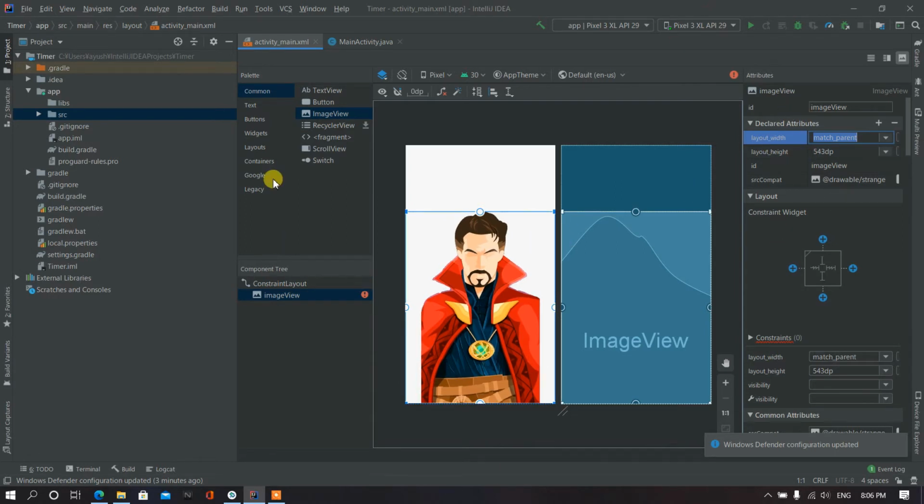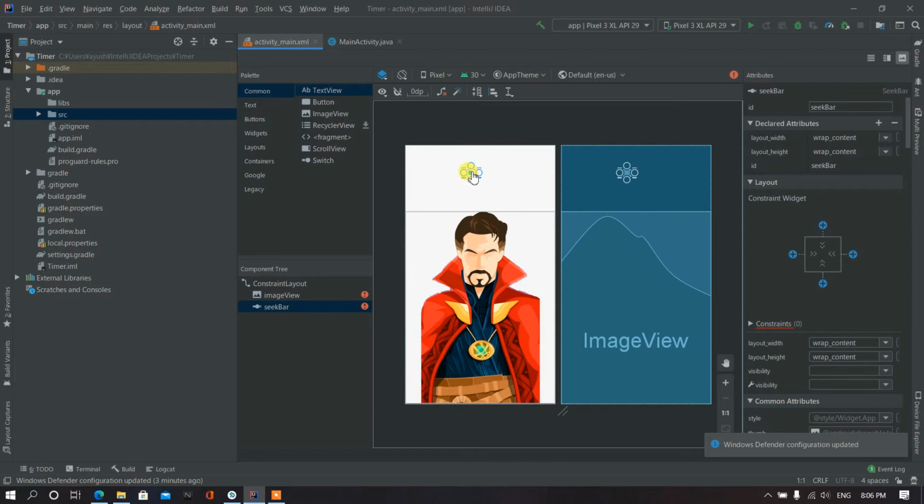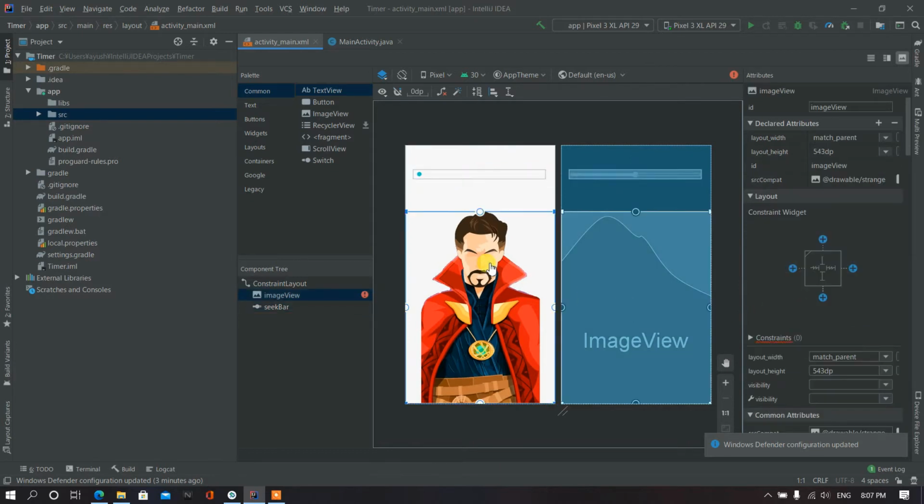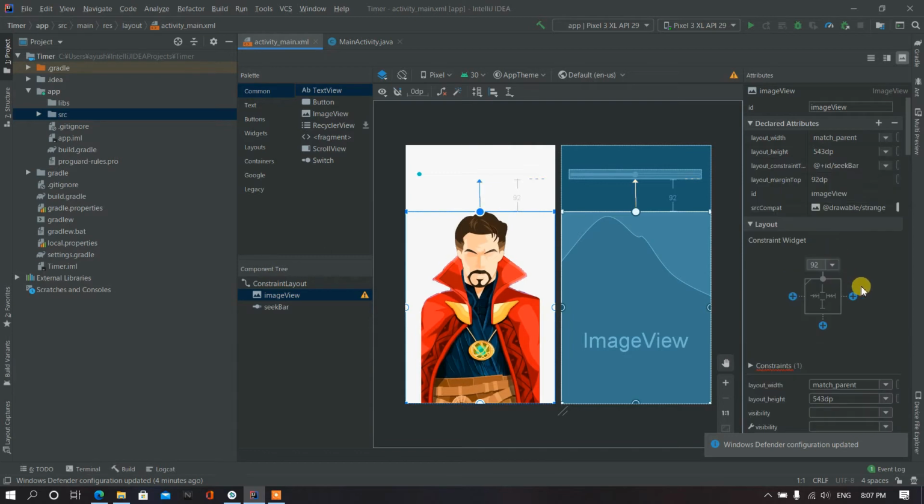Now we want the seek bar. Drag and drop the seek bar here. Okay, now we have to set the constraints of the seek bar. So upper constraint, right, left, and the constraint of the image view.